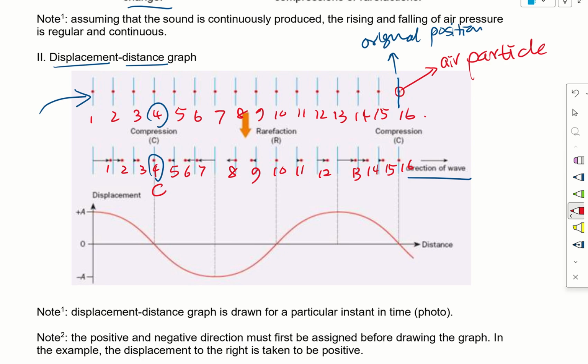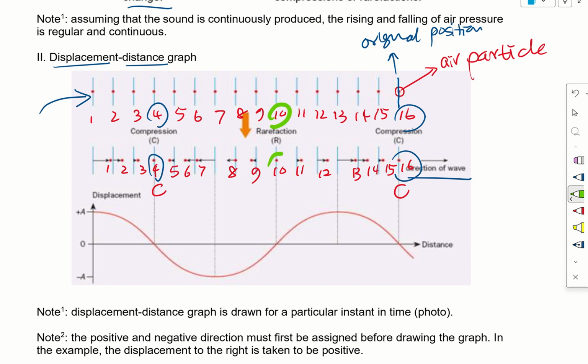Similarly, if we look at particle 16, we see that particle 16 did not move. It is still in its original position. And if we look at the left of particle 16, which is particle 15, it is moving towards it. So we can also assume that particle 16 is the center of a compression. Remember, compression is where the particles are closer together. Now let's look at particle 10.